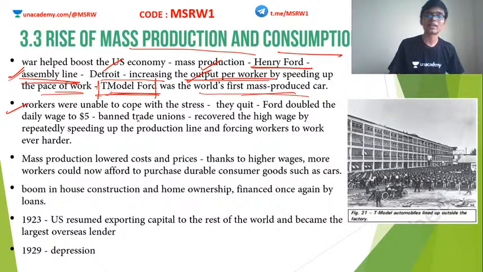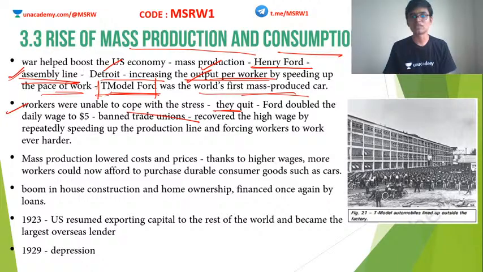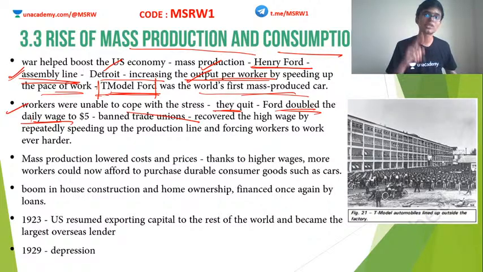Clear? So workers were unable to cope with this stress. They began to quit. So once they began to quit, in order to compensate, what did Henry Ford do? Henry Ford doubled the daily wage. He increased the wages to $5. Earlier it was $2.5. Now it is $5. So when he promised more wages, many people came back. He also banned trade unions. So people came back and they are doing this highly productive work, and there is no trade union to conduct strikes and hartals and waste money and time.